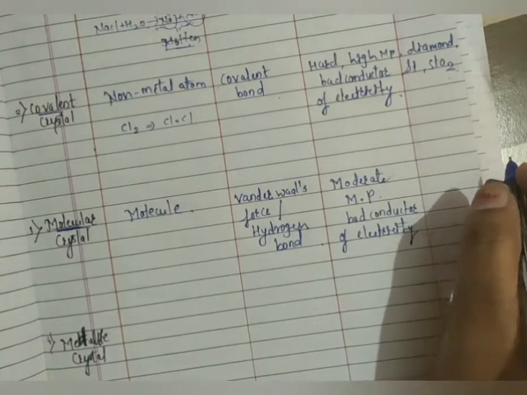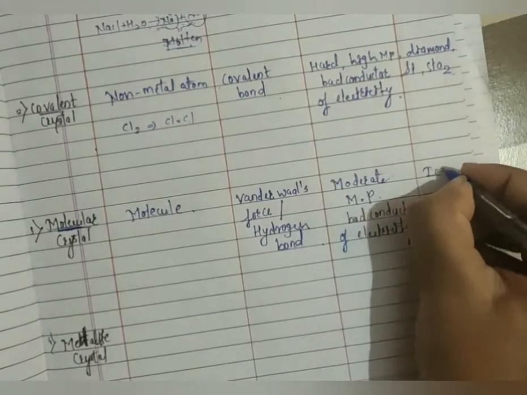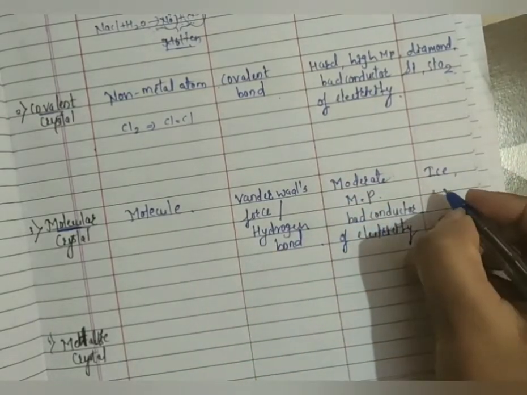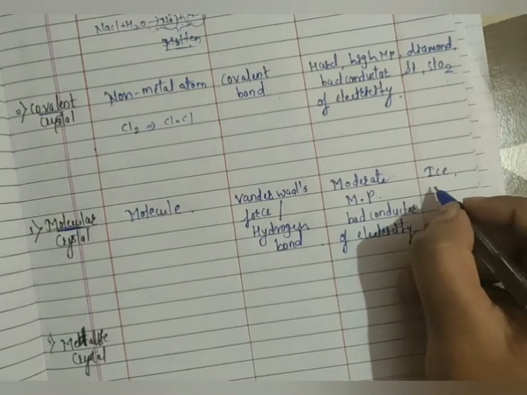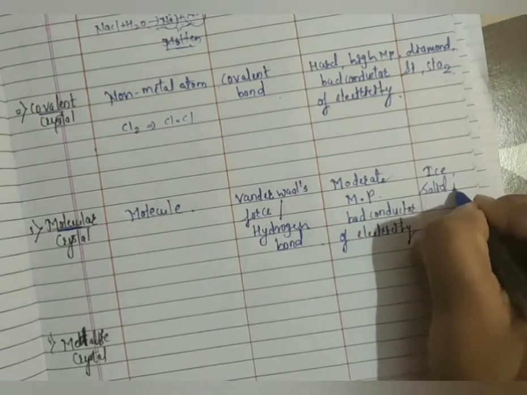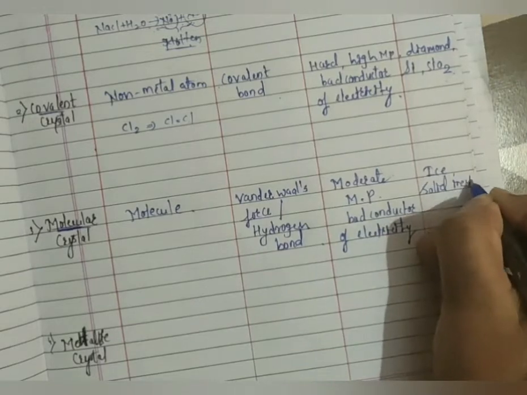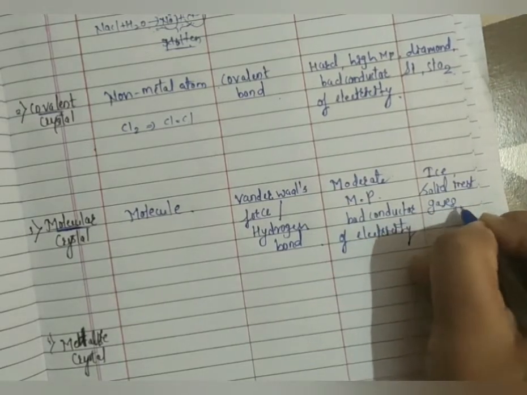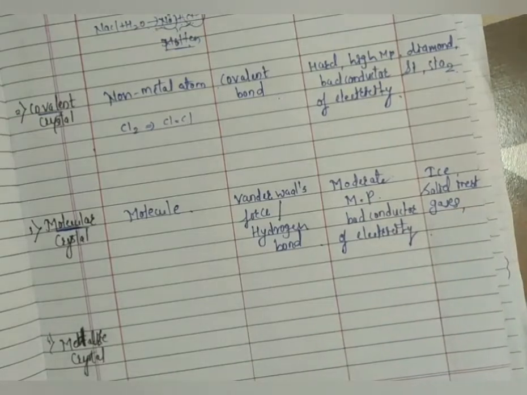An example will be ice, which you already know. Other examples will be solid gases or solid inert gases, and some organic compounds. These are examples of molecular solids.